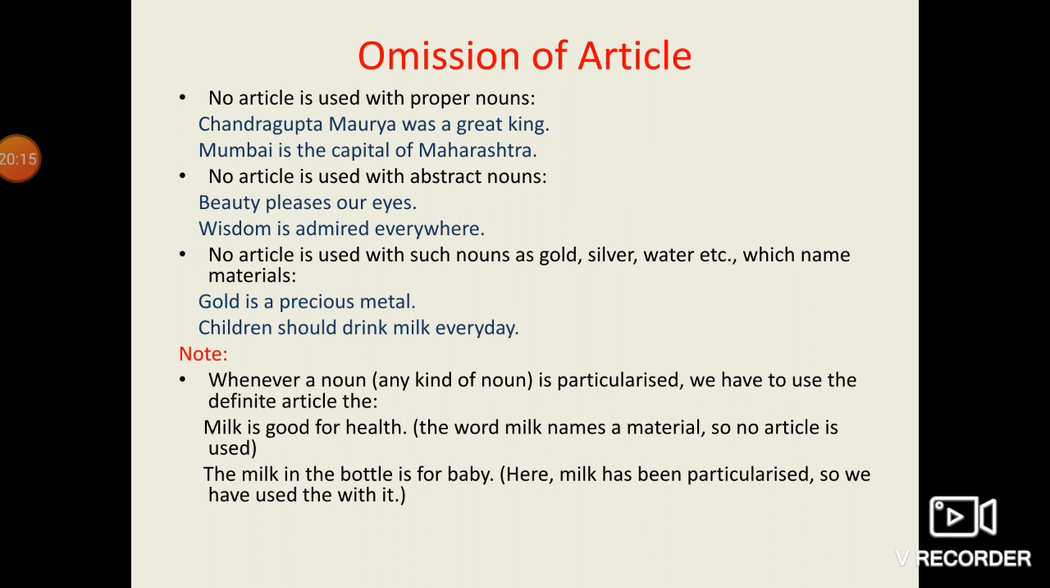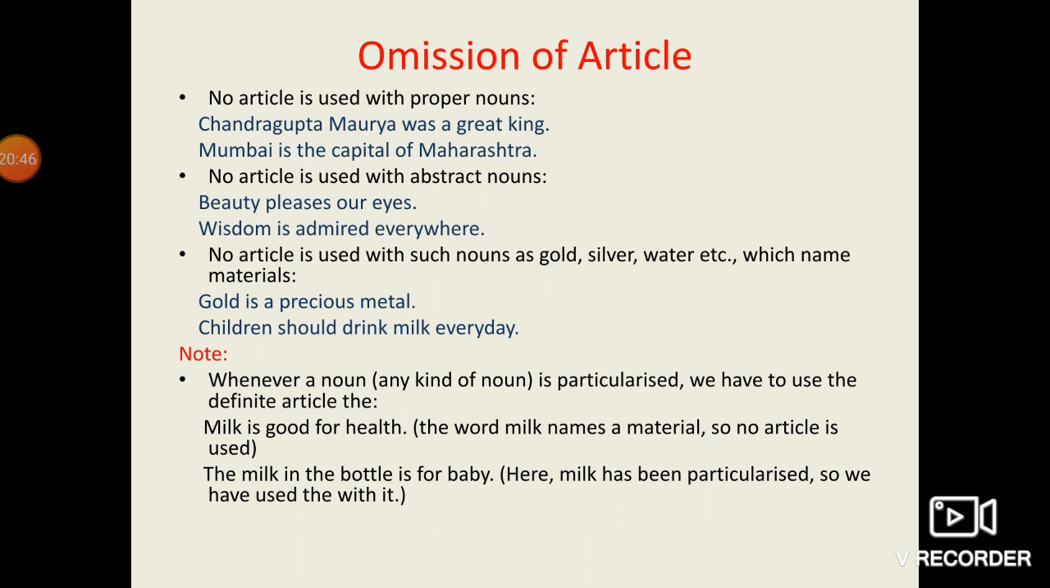So, according to this rule, we are not supposed to use "the" along with milk, but "the milk in the bottle is for baby." So here I am talking about the particular milk which is in the bottle. I'm not talking about the whole milk. I'm talking about a particular milk which is in the bottle. That milk is for baby. Okay? I hope I am clear with you people?